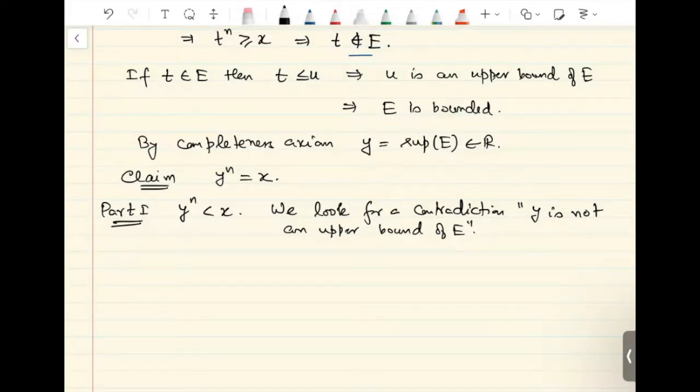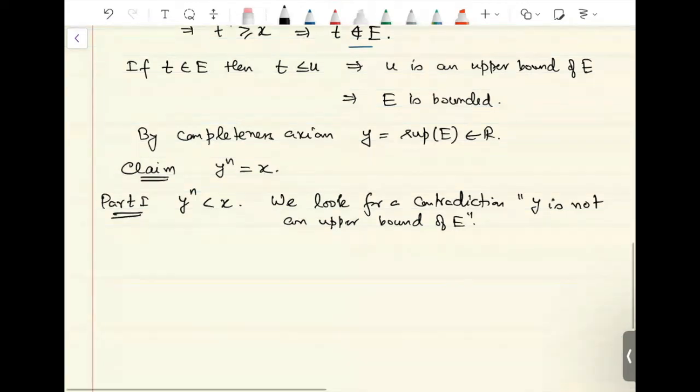So we are looking for a contradiction which is of the form that y is not an upper bound of E, because supremum is supposed to be the least upper bound. So if y raised to n is less than x, then we must have something like that y is not an upper bound of E.